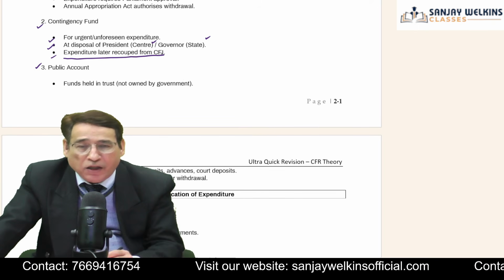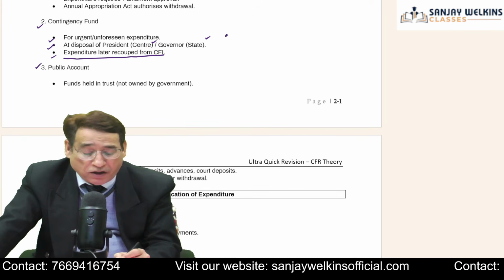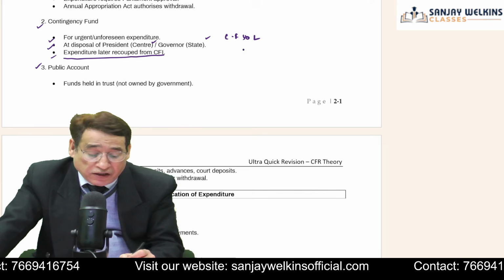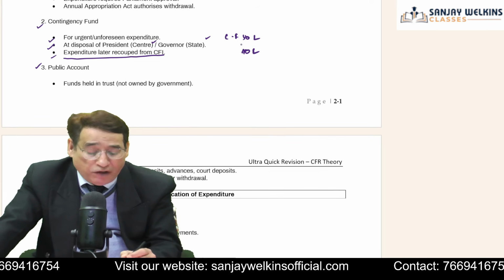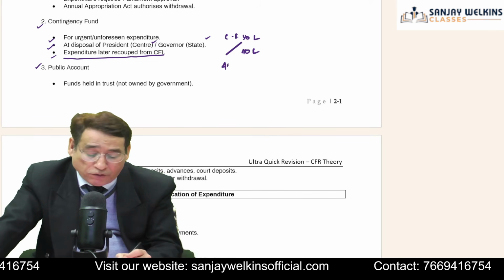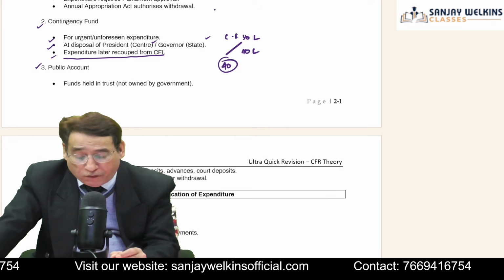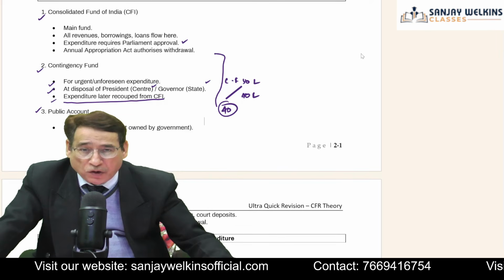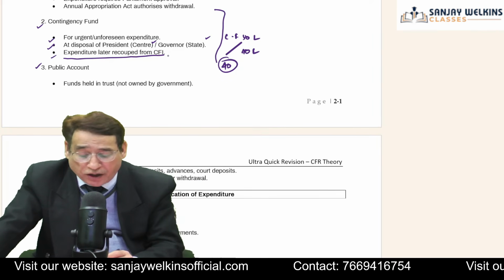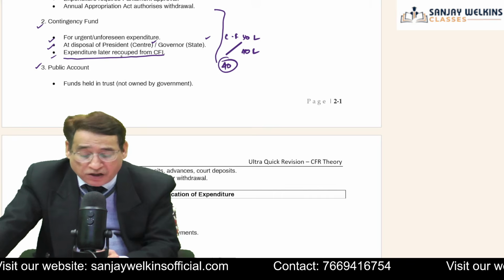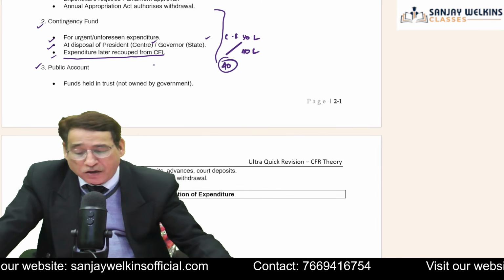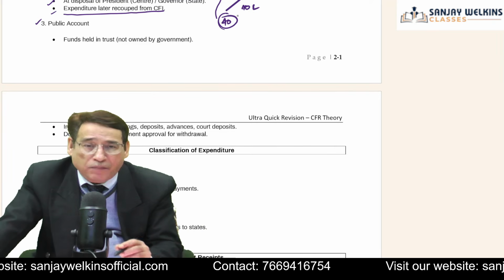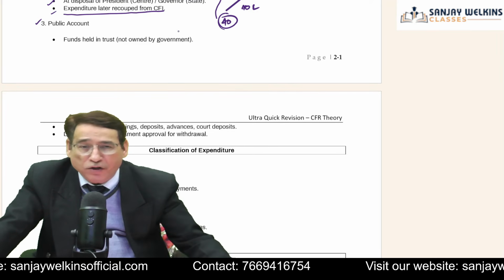Recouped means, suppose right now in the Contingency Fund we have 50 lakh rupees. Is it clear to you? And let us say we have used 40 lakh rupees. Now I will have to fill that 40 lakh. How am I going to fill that? I am going to take it from the Consolidated Fund of India. That's exactly the point I am trying to make here. Expenditure is later recouped, and recouped means you are going to fill the amount which you have spent out of the Consolidated Fund of India.